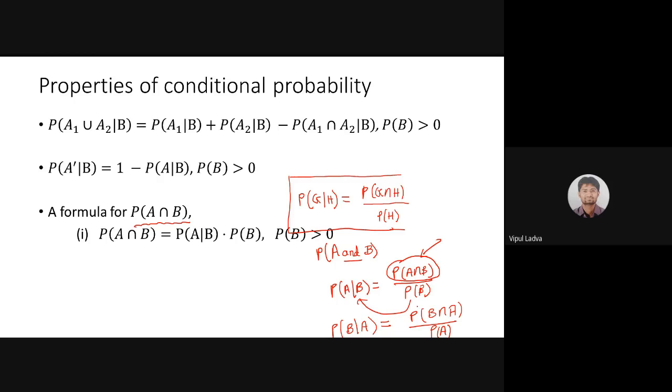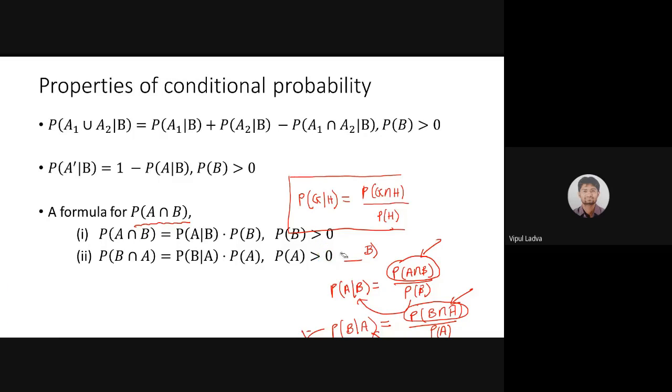Yes, of course. Now from this formula, if I'm looking for P of B intersection A, then the probability of A gets multiplied with this term like this.